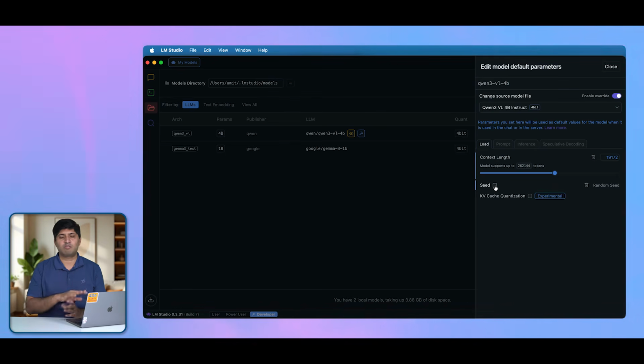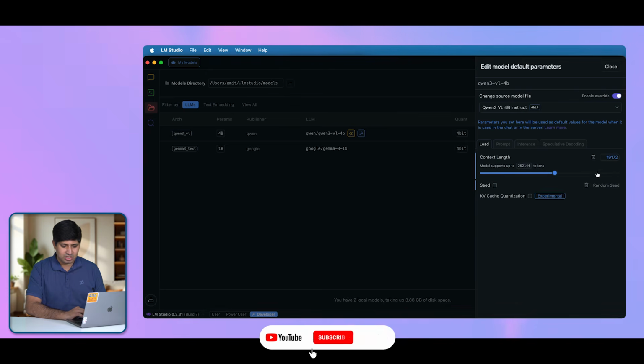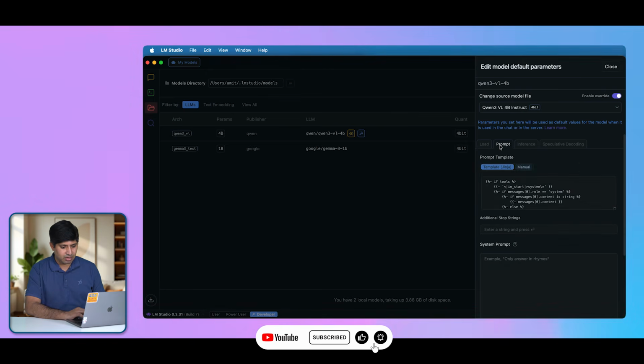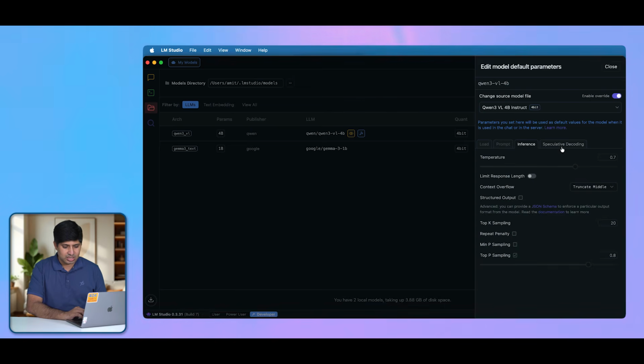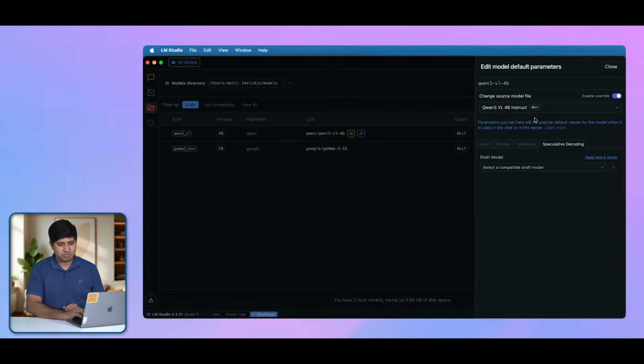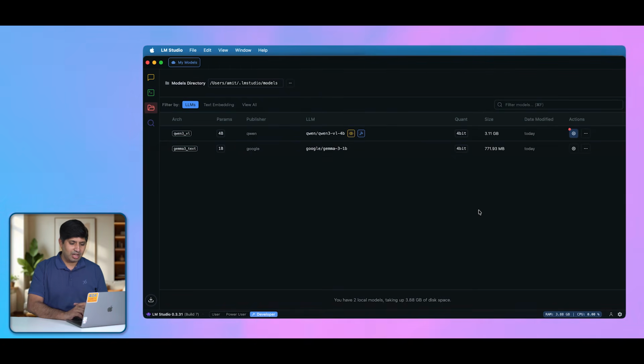If you want the model to always perform at the optimal output, you should keep the seed setting at random. You can also select the prompt template. You can change the temperature settings that we talked about just now, and you can do a lot of this stuff. But let's not talk about everything in the first tutorial itself.